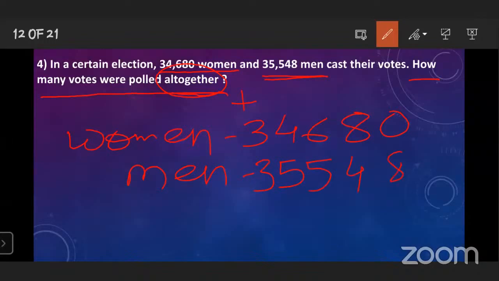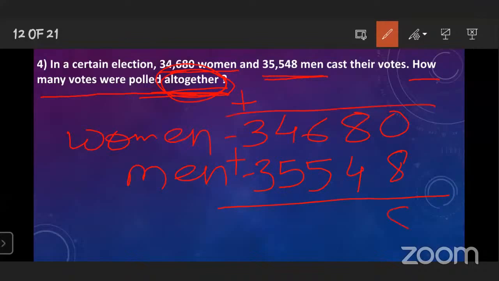After that, what is the question? How many votes were polled altogether? To find out the altogether, we have to do addition. Understood? So start the addition from the unit place.